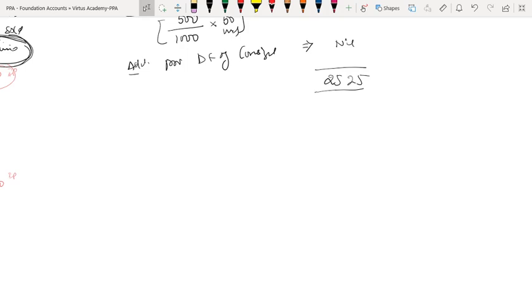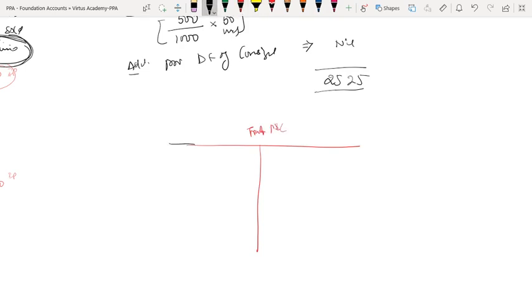Then what is the matching concept? The revenue of that year has to be matched along with its corresponding expenditure. Yes or no? Yes, sir. Now imagine this is your trading P&L.